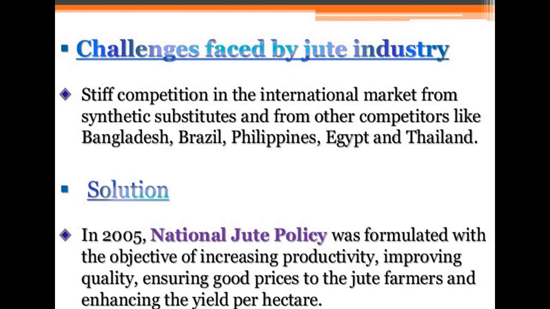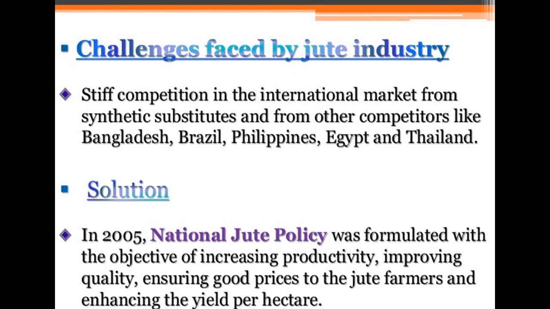Majorly, jute products are not being used much in other countries. Those countries have other, better products and substitutes, so India is facing major competition, especially from Bangladesh, Brazil, Philippines, Egypt and Thailand.